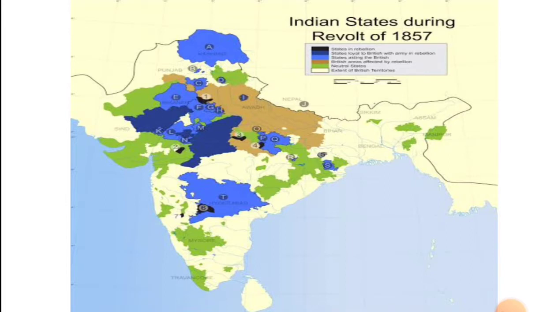So from this map you can identify the states which were in rebellion, the states where the army was in rebellion, the states aiding the British, the British areas affected by the rebellion, and the neutral states. This revolt was a very big revolt, and it almost shook the British Empire to the core.